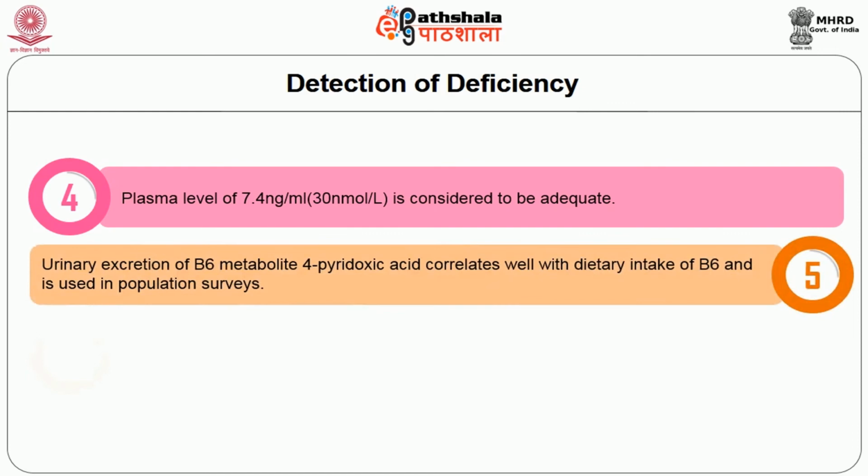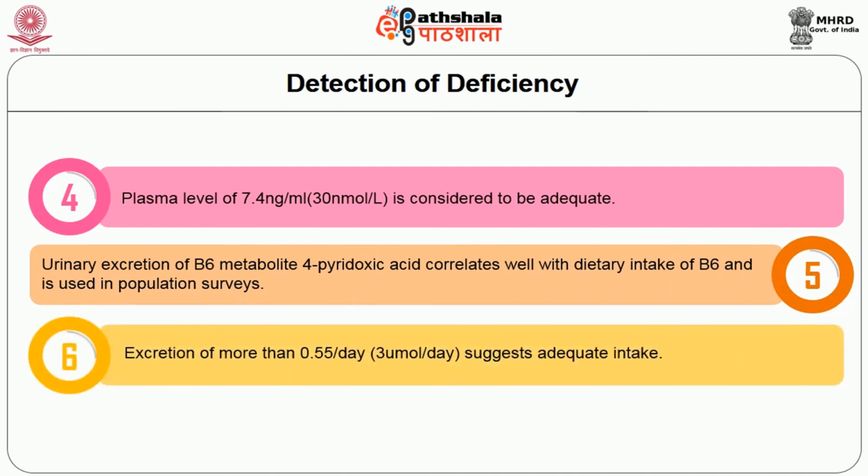Urinary excretion of the B6 metabolite 4-pyridoxic acid correlates well with dietary intake of B6 and is used in population surveys. Excretion of more than 0.55 milligram per day, that is 3 micromole per day, suggests adequate intake.